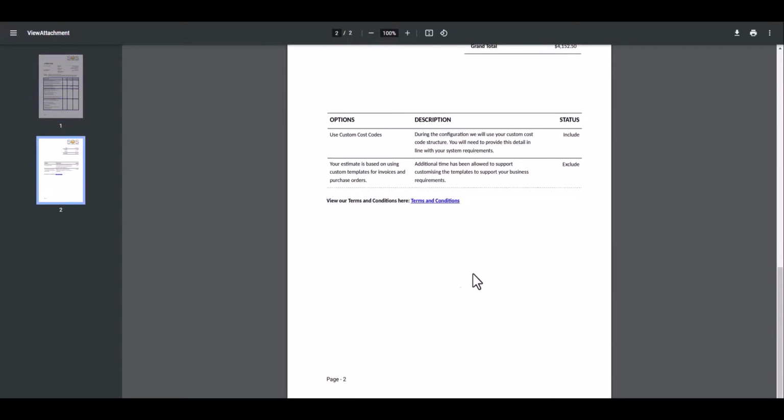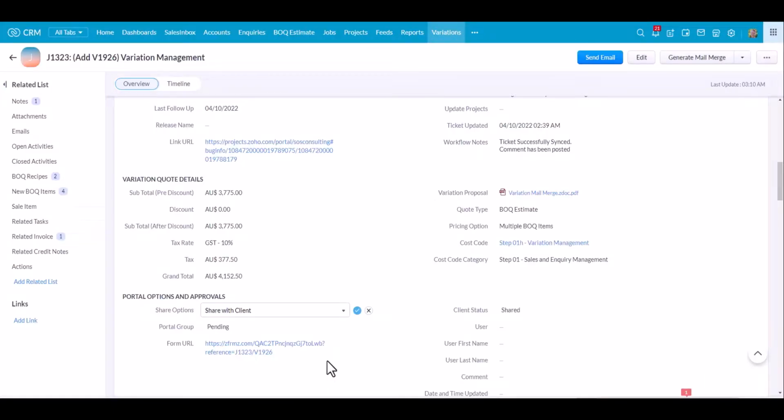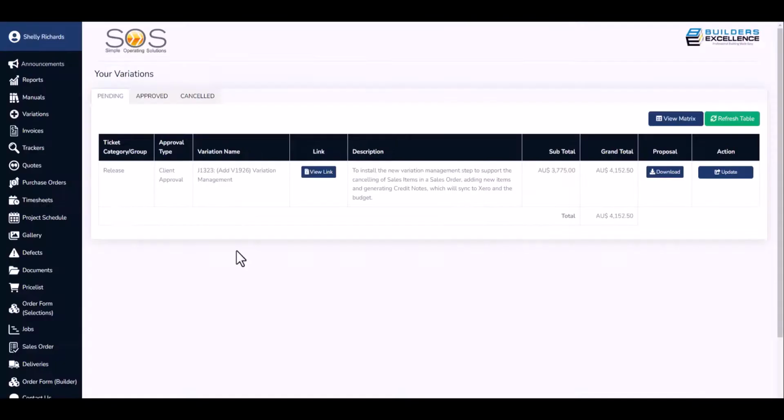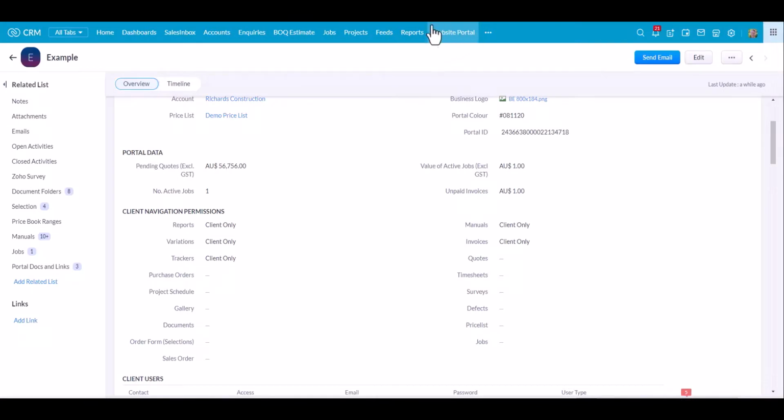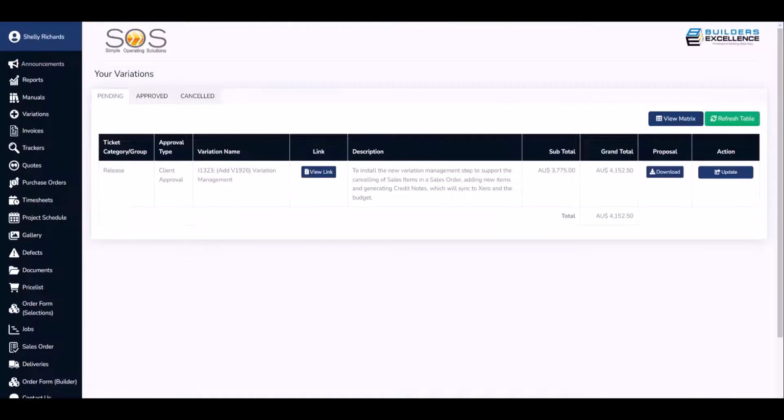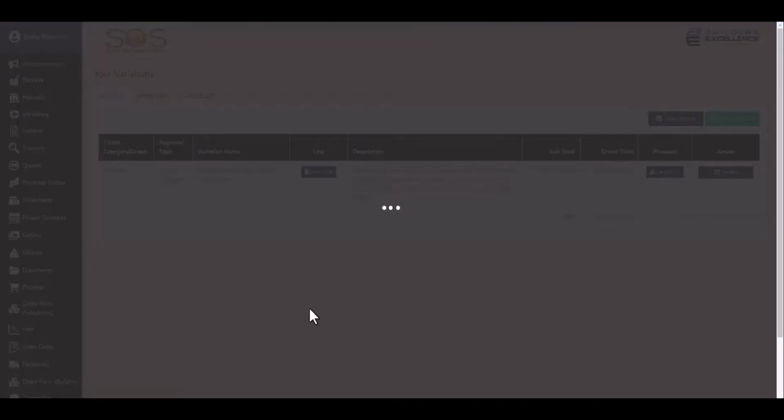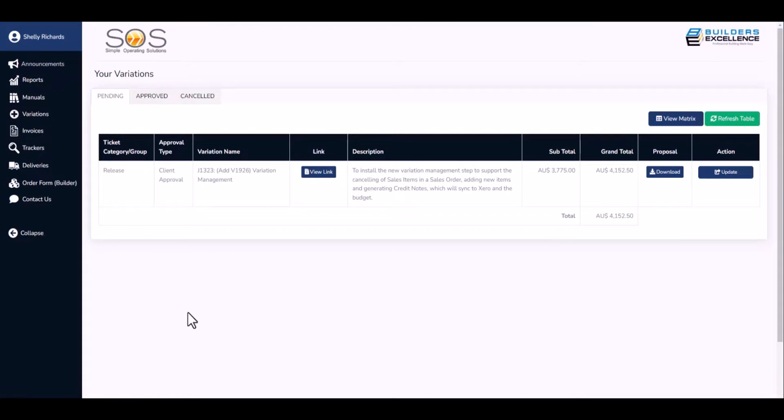Now if I want to sync that to the portal, I would update this field Share Options to Share with Client. If we just jump into the portal now and have a look at what that looks like. And here we are in the portal. Now remember, you can hide or show as much as you want in the navigation through the website portal module in CRM. So if I was to turn off all these other navigations, and I'll just sync the changes, there we go, the navigation is reduced, and here is our variation.